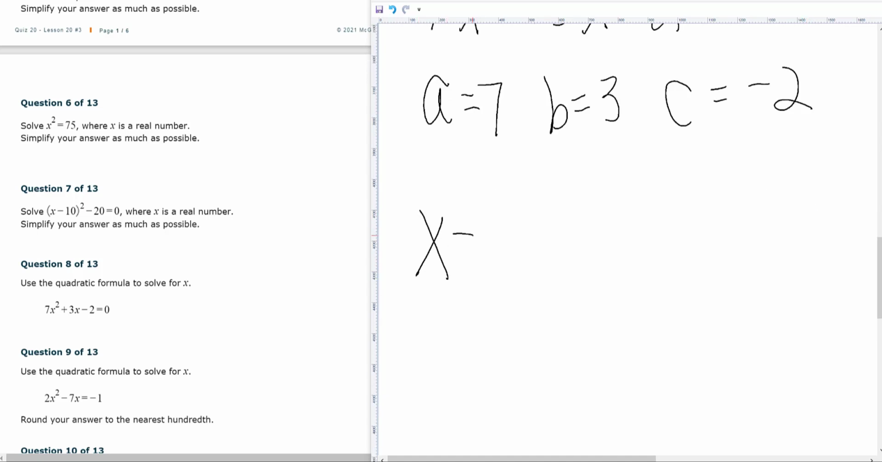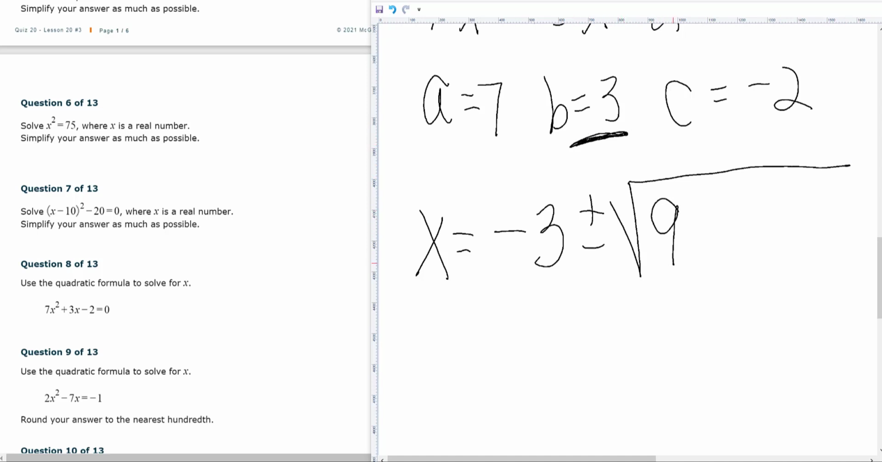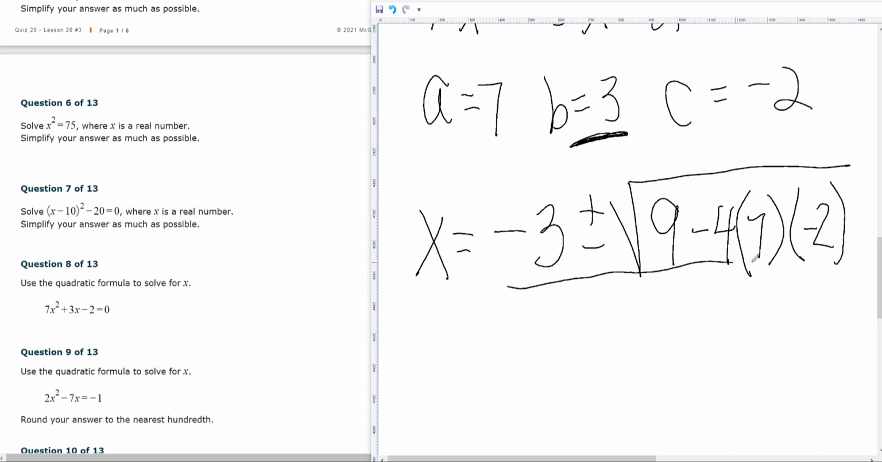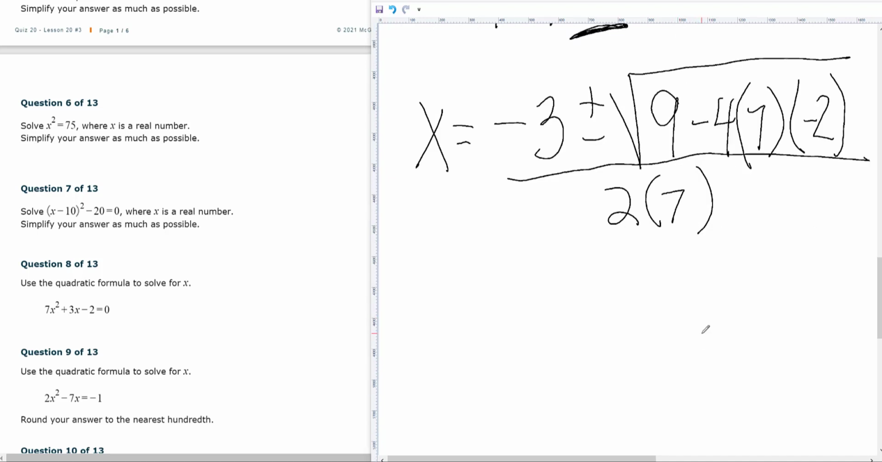So x is equal to the opposite of b plus and minus the square root. B squared is always going to be positive, and I'm just going to go ahead and put that 9 in there. So no matter what b is, go ahead and square it and then write it there. It's going to be positive because you're squaring it. Minus 4 times a times c, that's minus 4 times 7 times negative 2, all over 2 times 7. That's 2 times a. So that means x is negative 3 plus and minus the square root.